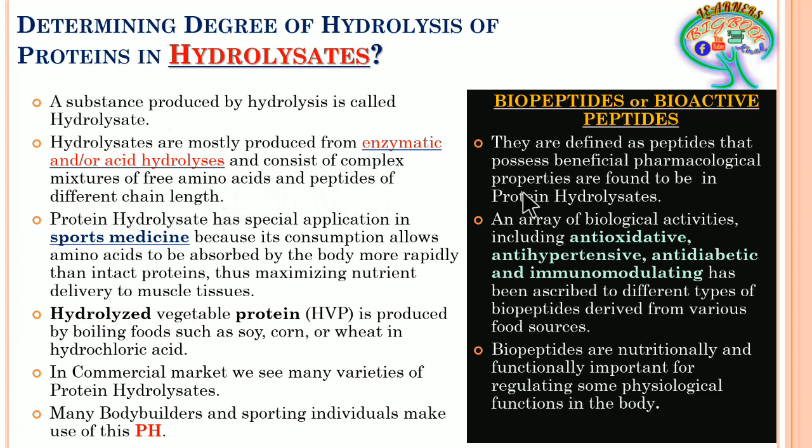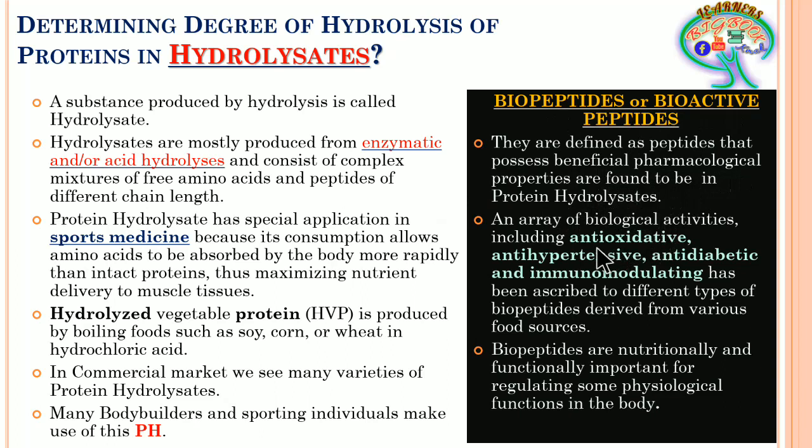These peptide chains are called biopeptides or bioactive peptides. They are defined as peptides that have beneficial pharmacological properties found in the hydrolysates of protein.